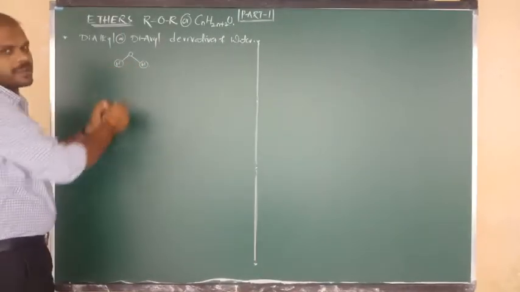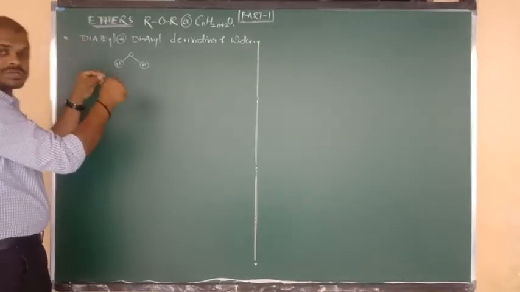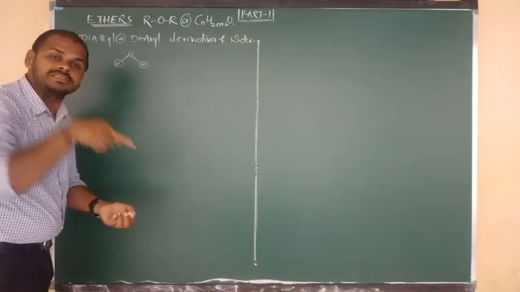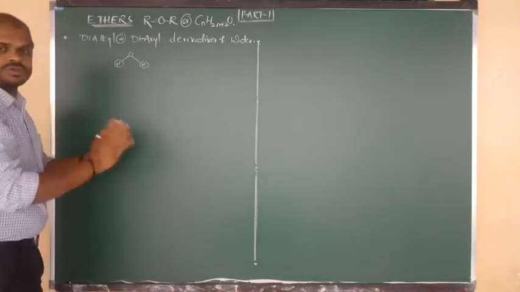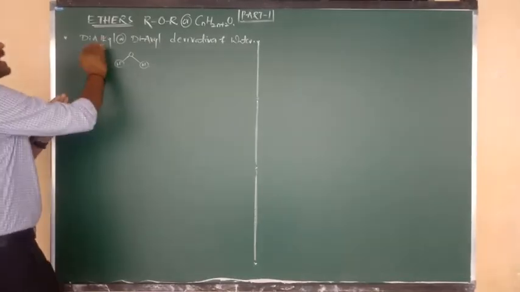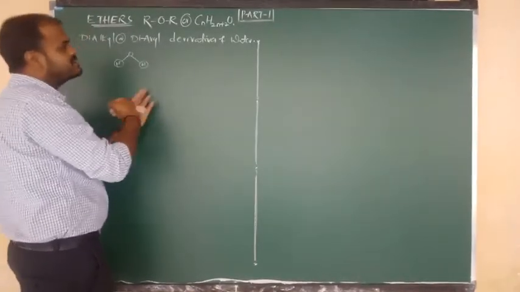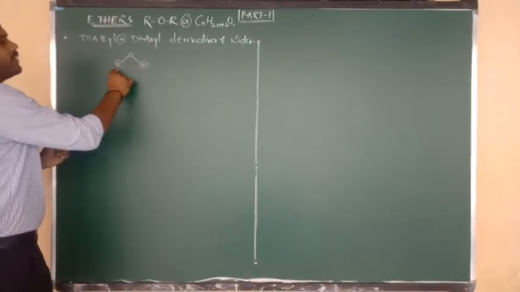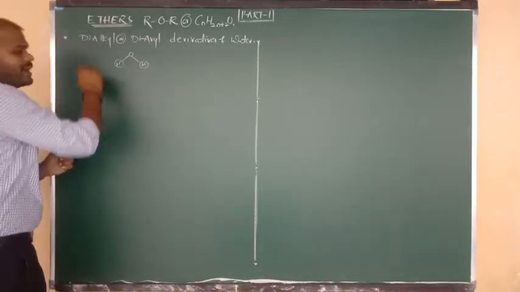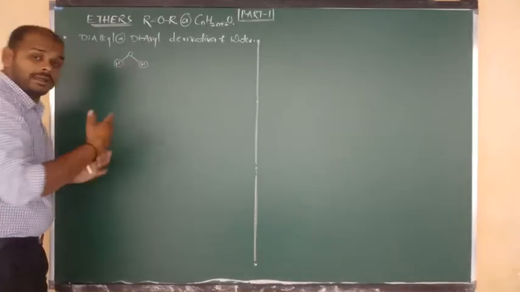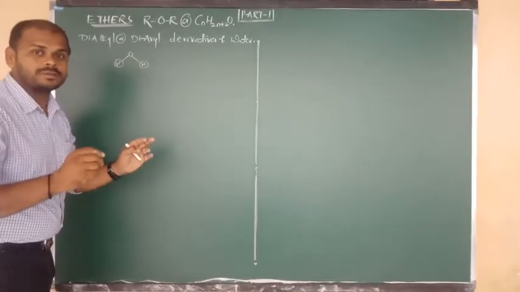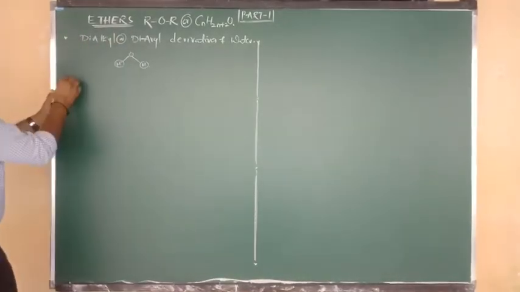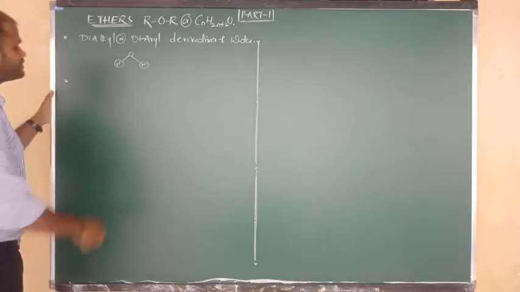So diaryl, what can we substitute here? Also we can substitute dialkyl groups, two alkyls we can substitute, and also we can substitute 2 aryl groups. So we have to say that the final thing is dialkyl and diaryl derivatives of what beta? Water. So the final point is, in the water molecule if 2 hydrogens are replaced by 2 alkyl groups, if 2 hydrogens are replaced by 2 aryl groups, then we are going to get what beta?